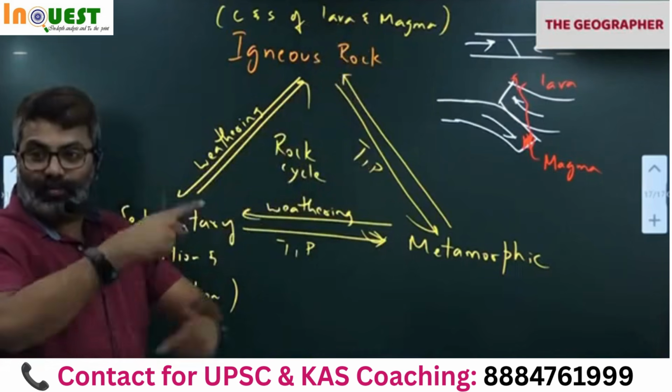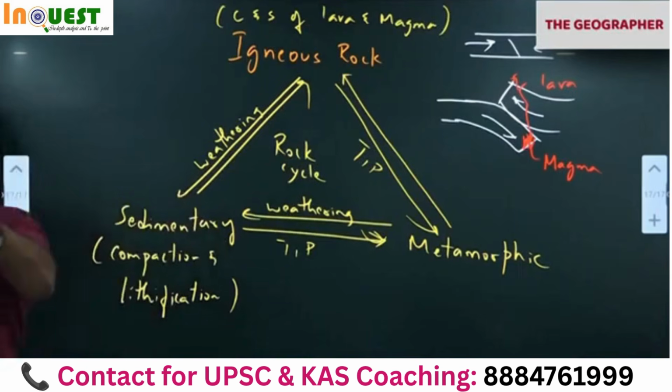Okay, so it's a cycle. So the rocks outside that you see today will not remain in the same form. They'll change slowly. So the process continues. This is called the rock cycle. It's a very simplified diagram. If I show you online, it will be very complicated. But I'm trying to make it simple because in the exam this much is enough. Okay, rock cycle.